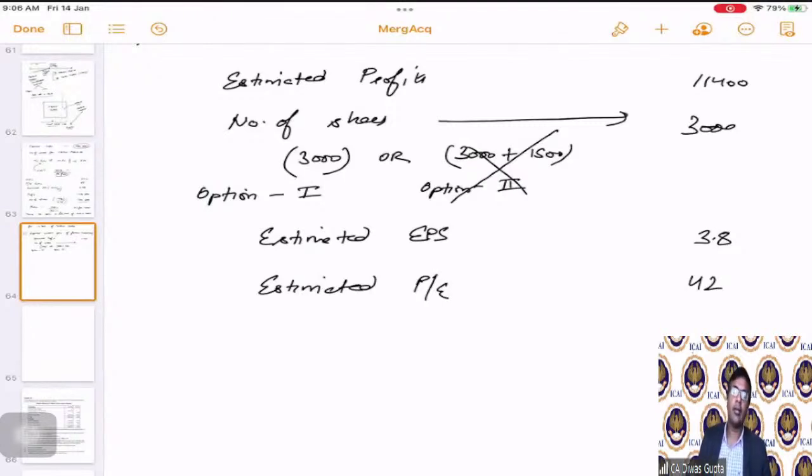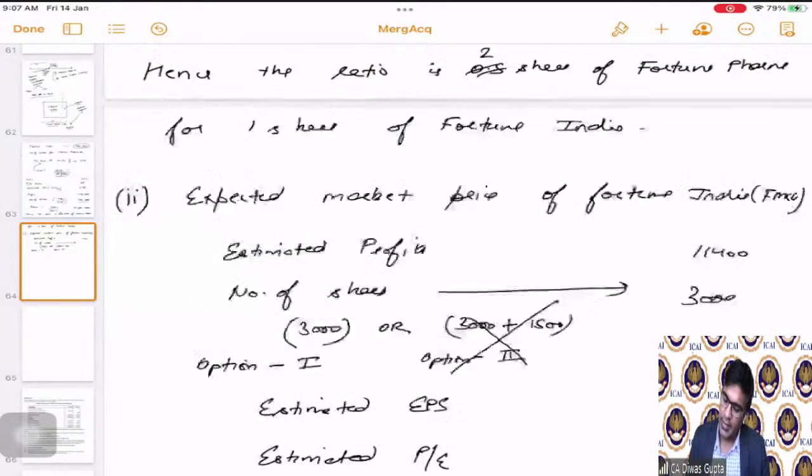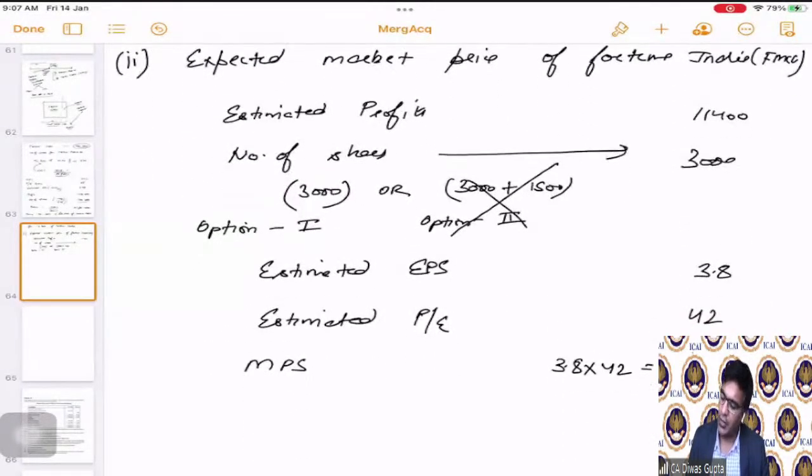Can we calculate the market price? MPS is 3.8 multiplied by 42, which is equal to 159.60. Okay, students, so this is the MPS part of the solution.